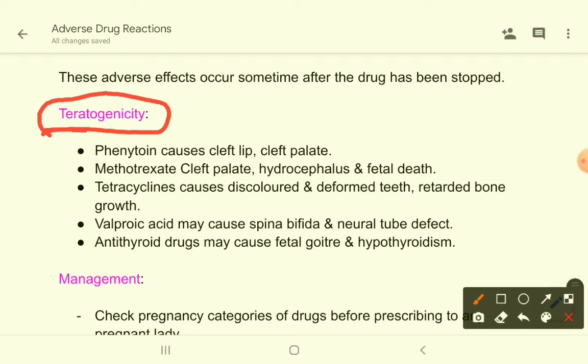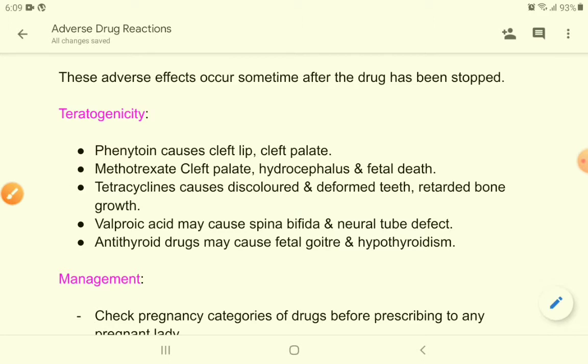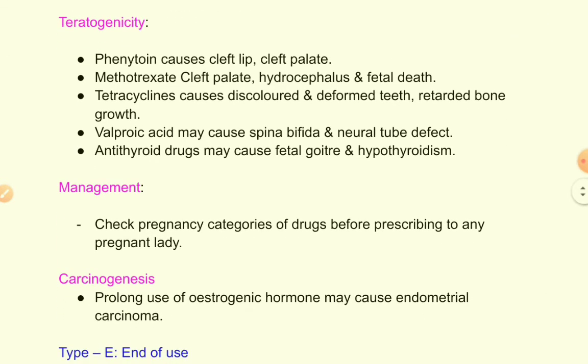You can see a list of teratogenic drugs and what teratogenicity they are producing. Suppose tetracycline, that causes discolored and deformed teeth, retarded bone growth, etc. So you can pause the video here and have a look at this list. I'm not going through all of this. Now come to management.